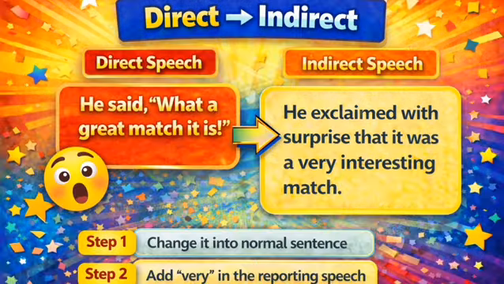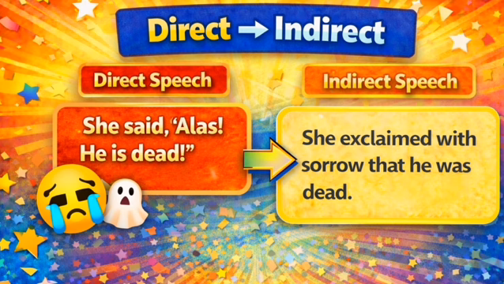Let us take another example. He said, what a great match it is. It will change into indirect speech in this way: he exclaimed with surprise that it was a very interesting match, or that it was a very great match. So remove what a, convert it into a normal sentence, add very, and follow the tense rules according to the need.